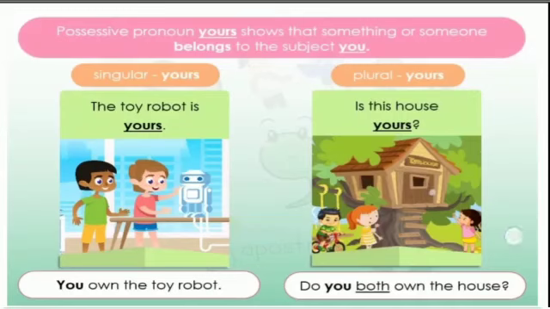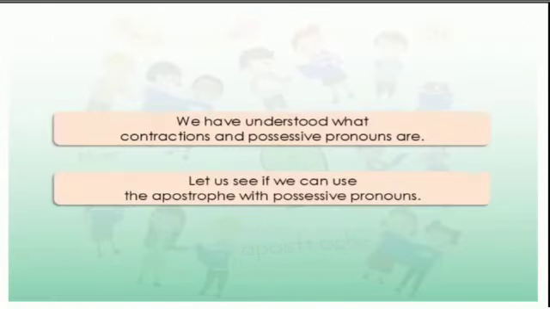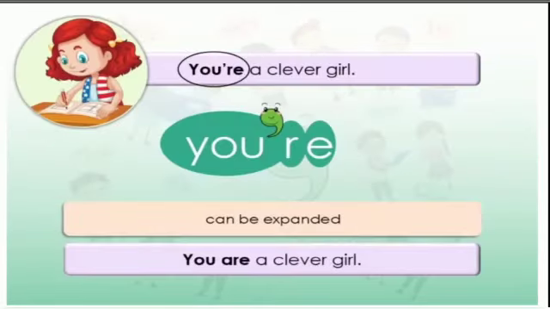Let us see if we can use the apostrophe with possessive pronouns. For example, you're a clever girl. The word you're in this sentence is a contraction of the words you and are. The sentence can be expanded to you are a clever girl.